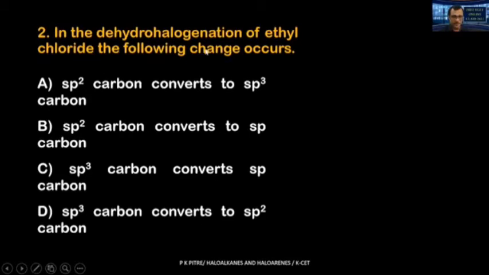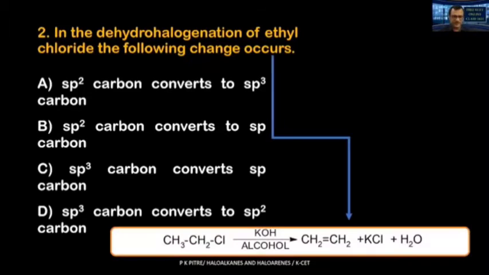Now, what is dehydrohalogenation? Removal of one hydrogen and one halogen. And what is the reagent that you use over here? Alcoholic KOH. I said in organic chemistry, you need to write. If not, there is a chance that you will make mistakes. So let us write this reaction.